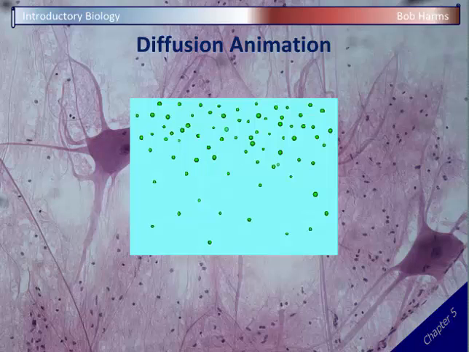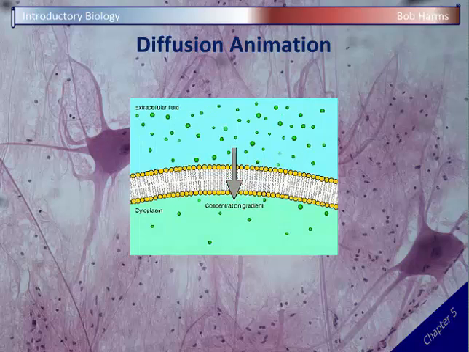And here's just an animation looking at diffusion. Again, chemicals gradually spread out, so they're going to go from high to low. They're moving with that concentration gradient. And it doesn't really matter whether a cell is there or not. If it's a chemical that's permeable, that can pass through the fatty layer, it's simply going to slide right through that fatty layer regardless of which chemical.